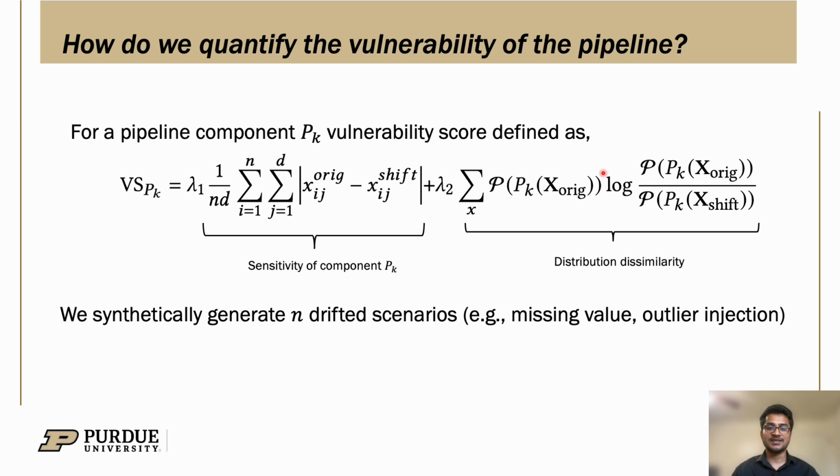This is basically the KL divergence. Together they capture the first-order changes in the pipeline and the higher-order distributional changes in the pipeline components. We then synthetically generate drifted scenarios, like injecting missing values or outliers, that creates a full vulnerability matrix for different scenarios and for different preprocessing components.